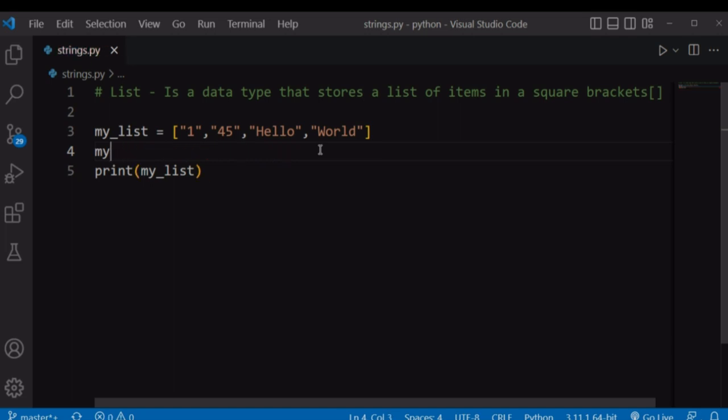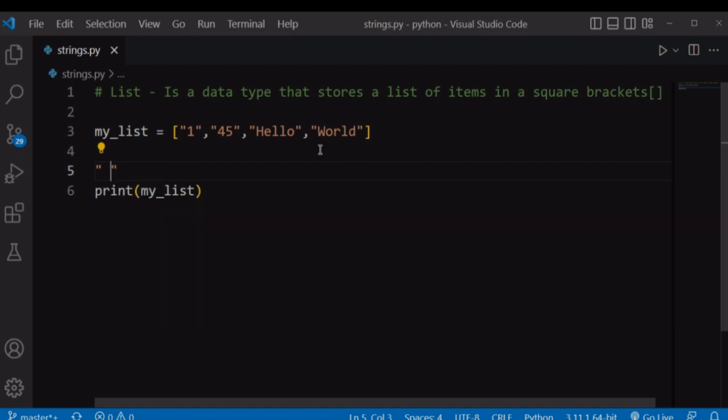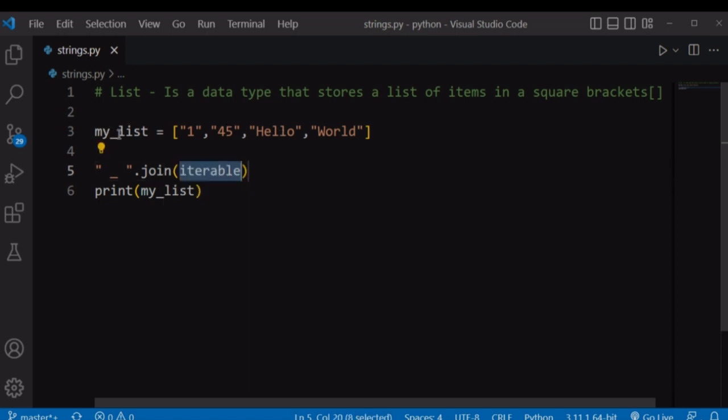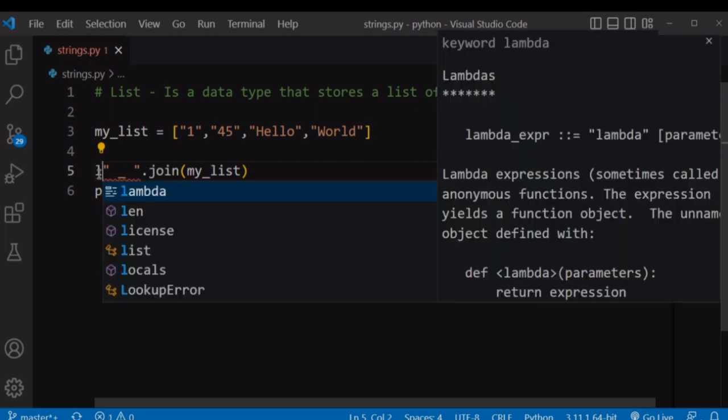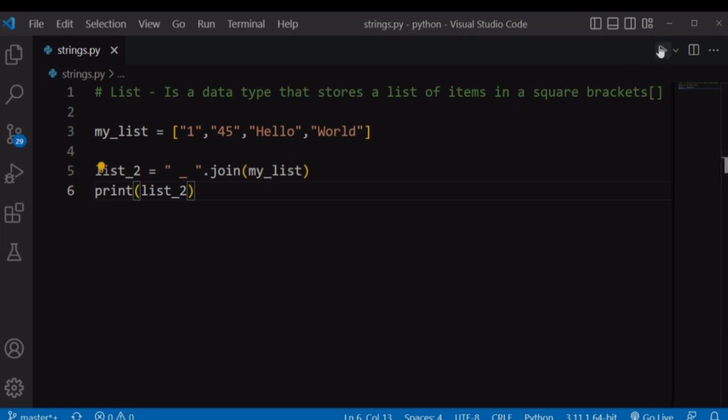So let's first say I want to separate my string values using space, underscore, space, and then I will use the join method. I will define what I want to join. I want to join this list of strings. I can use the variable my list. Let me store this in a variable, maybe list2, and I want to print this list2 onto our screen and see what we have returned by running this file.